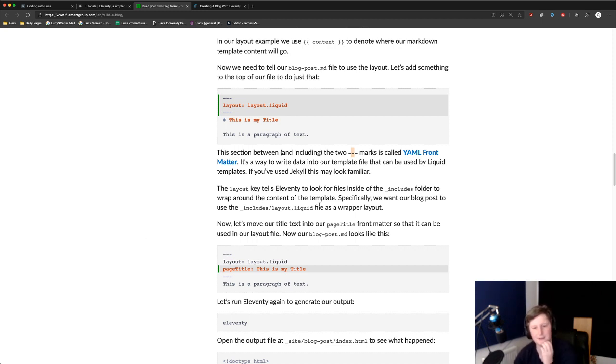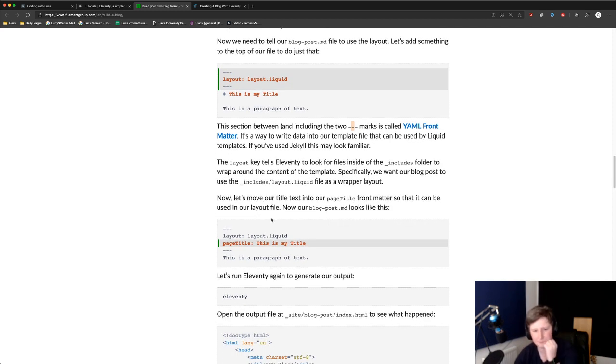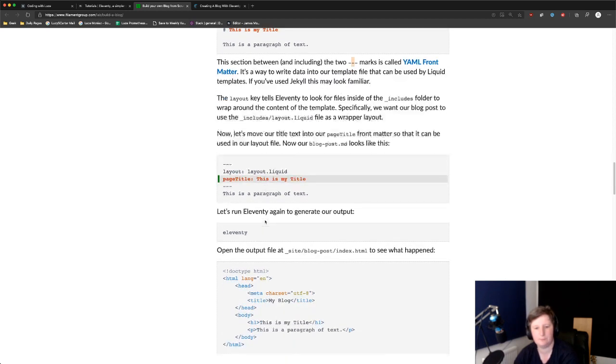Yeah, so the layout key tells Eleventy to look for the files to wrap around the content. Yep. So let's move our title text into page title front matter.